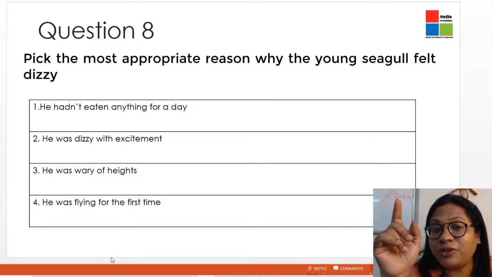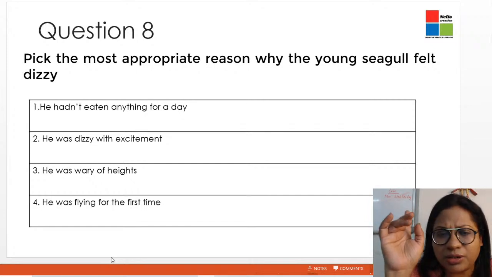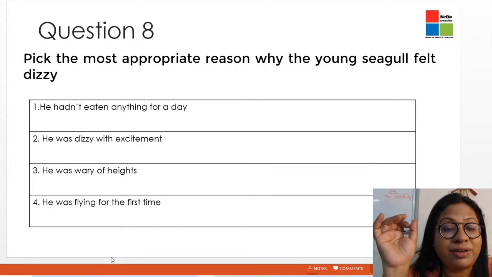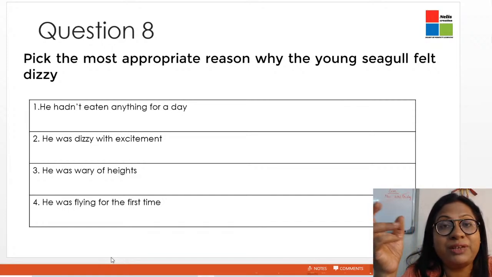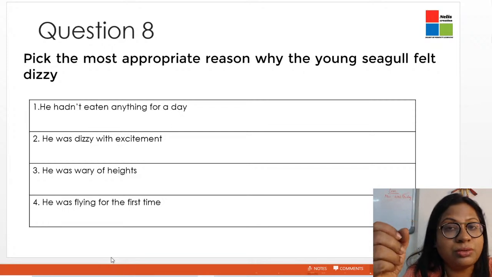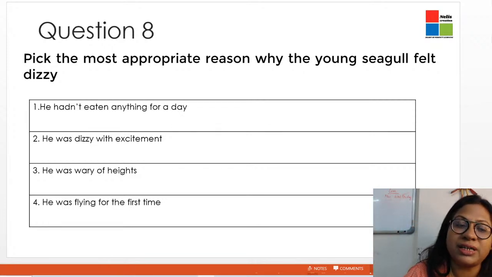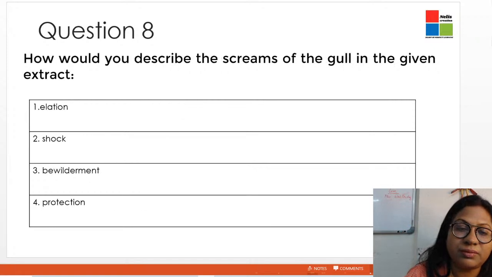Okay, so it is not for the food. He hadn't eaten anything for a day. No, we have to eliminate this. He was dizzy with excitement? No. He was wary of heights? Yes, of course he was. But the main reason why he was dizzy is that he was flying for the first time and he did not have the belief in himself whether he would be able to make it or not. That's the reason the fourth option is the correct answer.